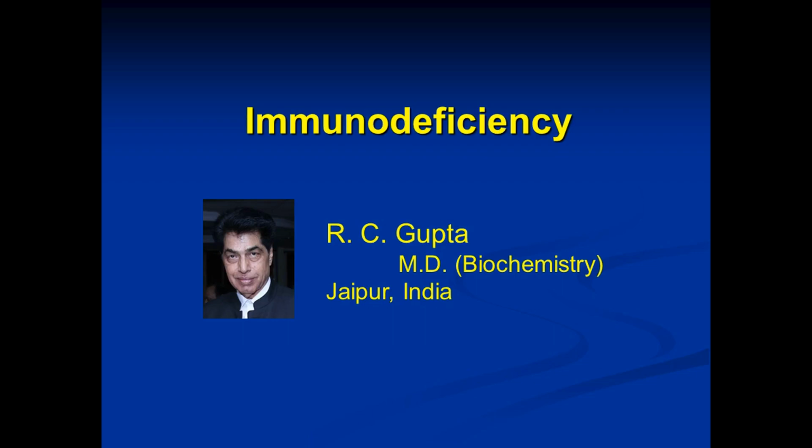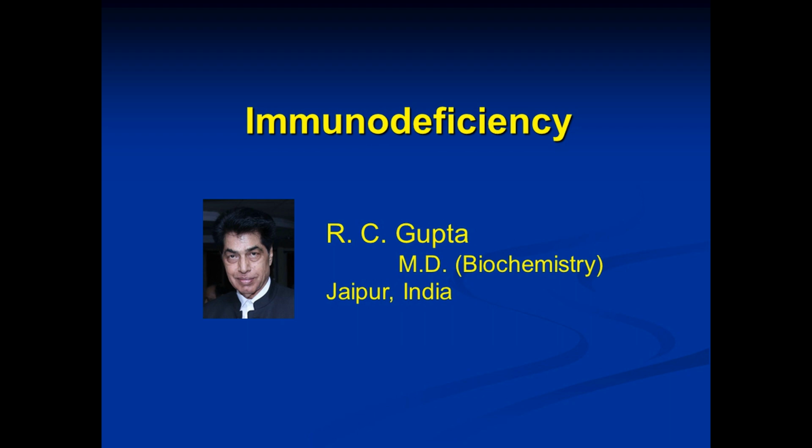We have seen in earlier videos on immunity that we are continuously exposed to infectious agents or pathogens which can cause infectious diseases. These diseases can vary in severity from mild to very serious. Sometimes they can even be fatal.